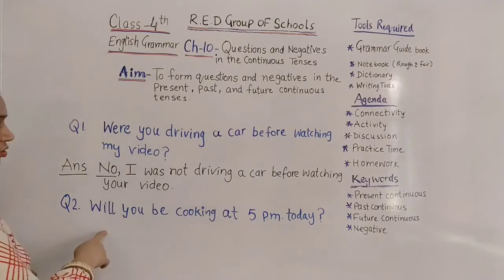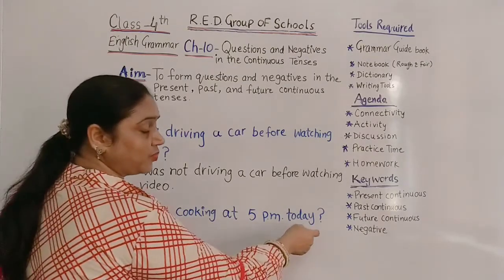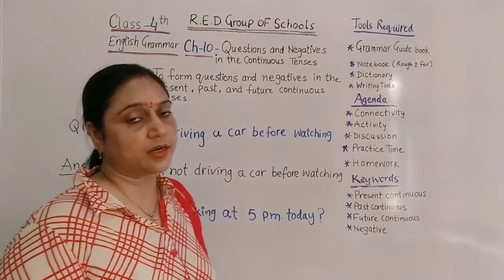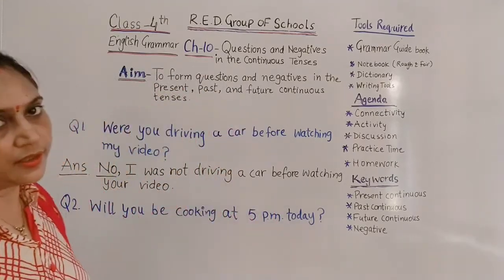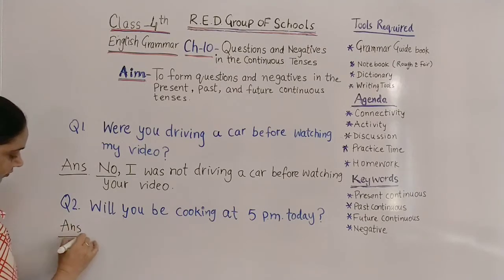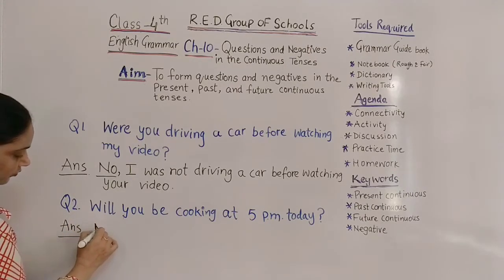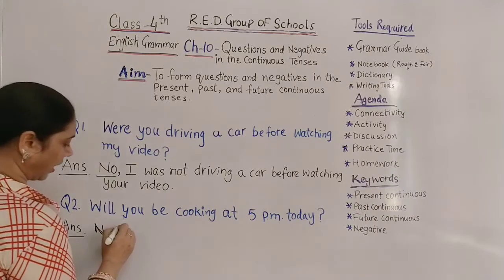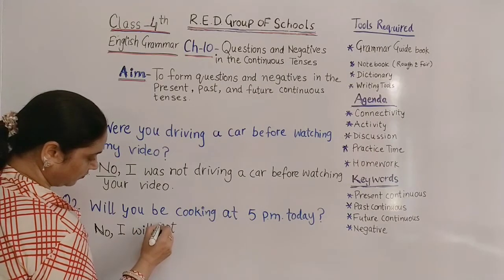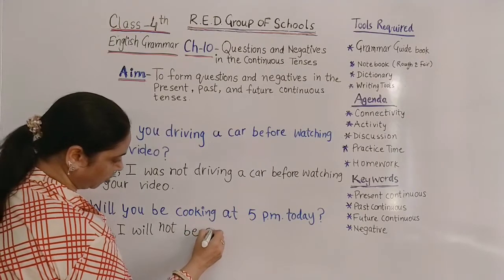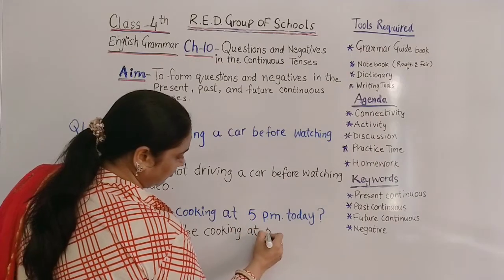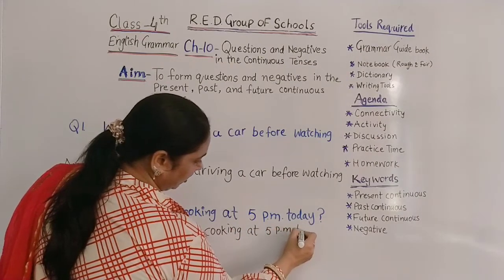Now my next question is, will you be cooking at 5 p.m. today? No. So how will we say it in a complete sentence? Yes children, let's see how we can say it in a complete sentence. No, I will not be cooking at 5 p.m. today.